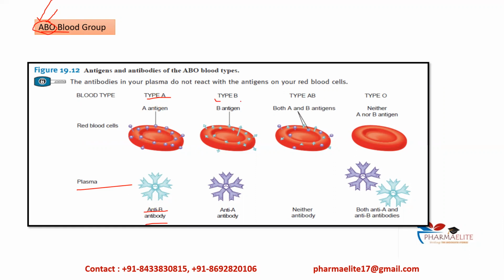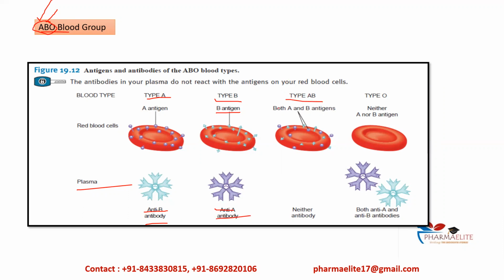Then we have type B blood group. In type B blood group, the RBCs will contain B antigen, and this particular blood group will have the opposite antibody to this antigen, that is anti-A antibody. Then we have type AB.